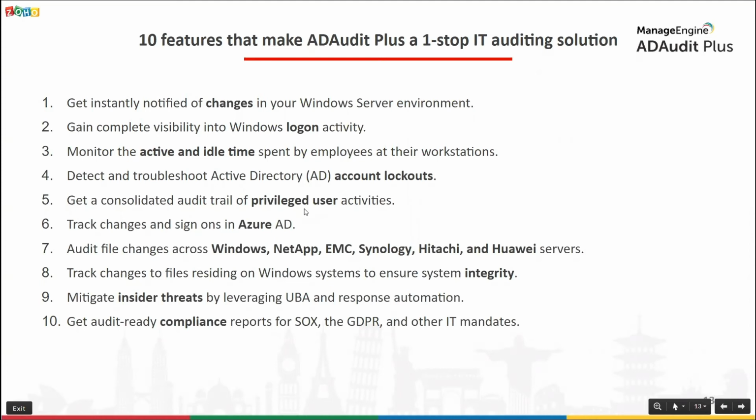You can audit file accesses, file ownership, and file permission changes across Windows, NetApp, EMC, Synology, Hitachi, and Huawei servers. You can track changes to files that are not being shared, files residing on your domain controllers, workstations, and member servers. This will help you ensure system integrity. You can mitigate insider threats by leveraging the user behavior analytics and response automation functionalities of AD Audit Plus. And you can get audit-ready compliance reports for several IT mandates such as SOX and GDPR.